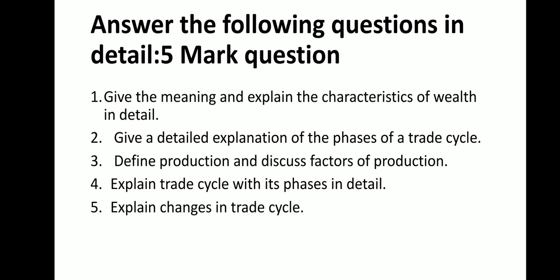Give a detailed explanation of the phases of the trade cycle. Define production and discuss its factors. Explain trade cycle and its phases in detail, and explain the changes that occur in a trade cycle, that is irregular changes, seasonal, long run. All these are the changes which are happening in trade cycle. When I talk about phases, it is boom, recession, depression, and recovery. Thank you.